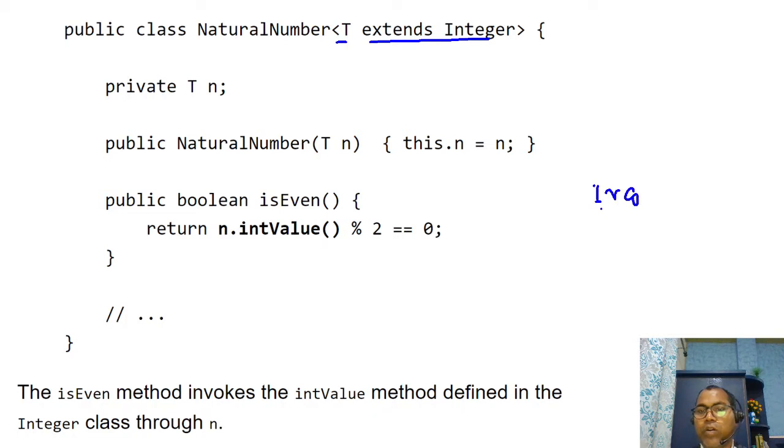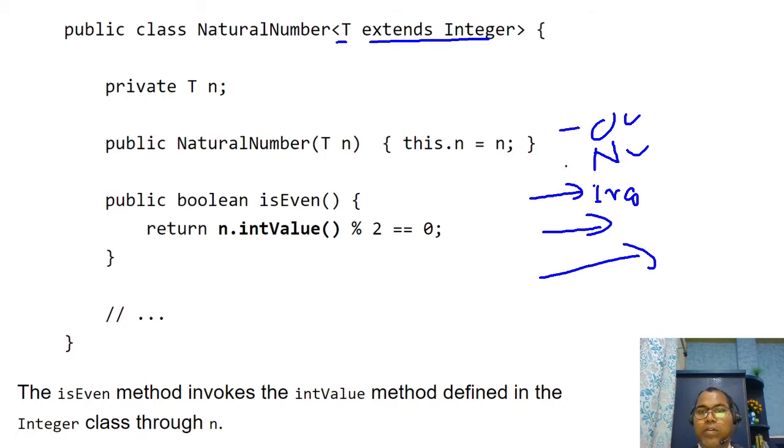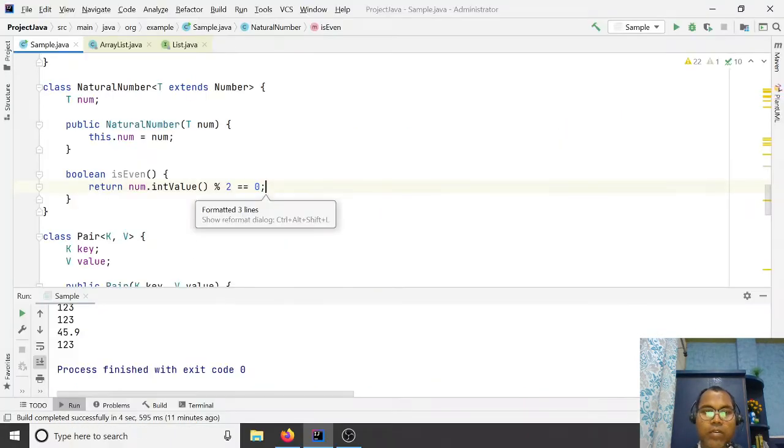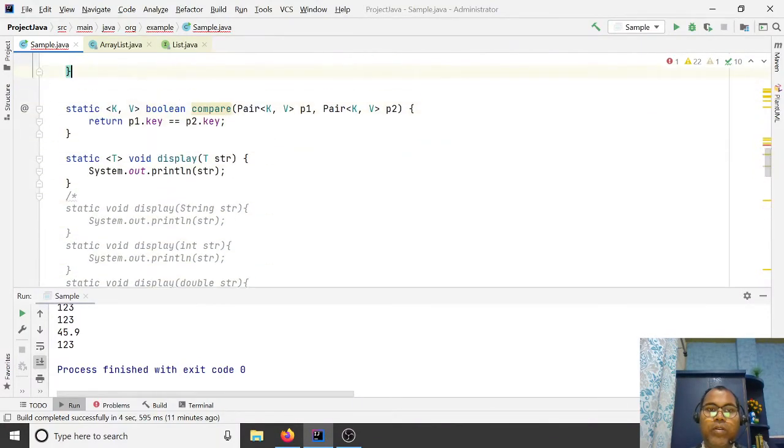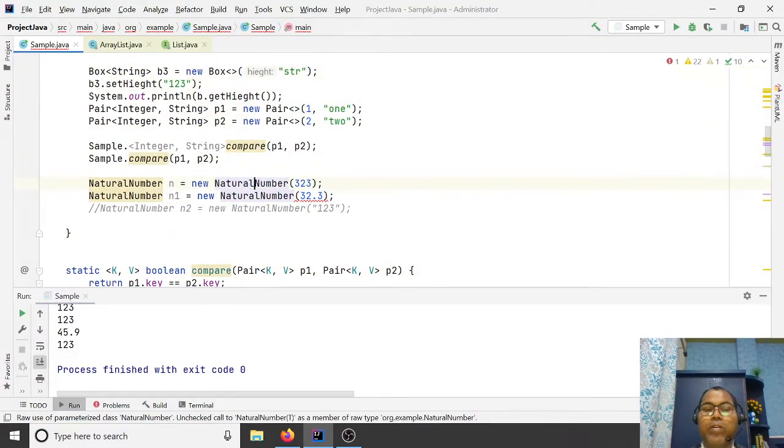So Integer and all subclasses of Integer are allowed, but above it, Number or Object is not allowed. So here you cannot pass any object. Let's say here I am passing an Integer, and now if you try to pass any other number, it is not allowed. Double is not allowed.